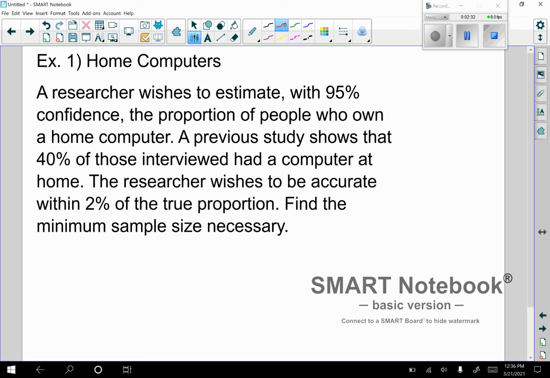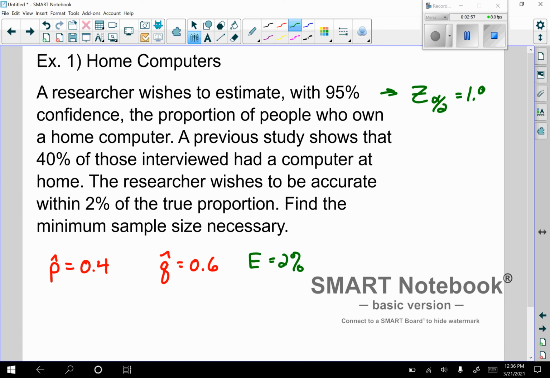All right, and if you need more time, just pause again. But here, p hat, what do you think that will be? That's the 40%, so put that in as 0.4. That means q hat is going to be 0.6. This 2% is E. And then 95% tells us z sub alpha over 2 is going to be 1.96. Again, you could recalculate that using menu 553, or you should just go back to your list because we wrote out 90, 95, and 99%.